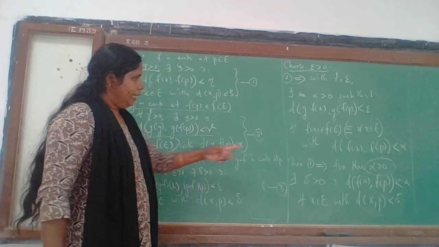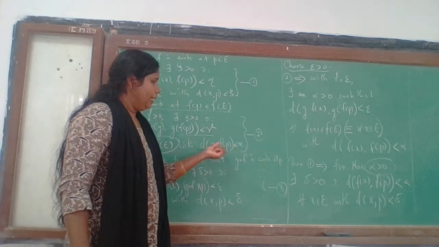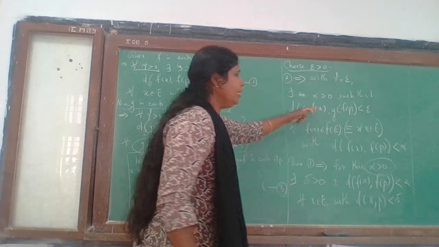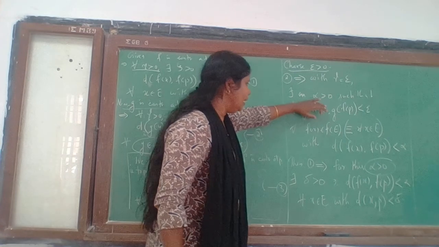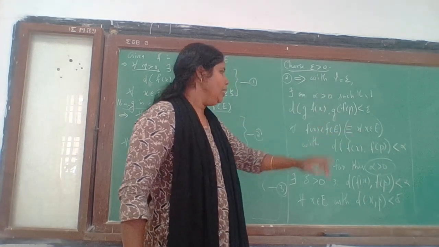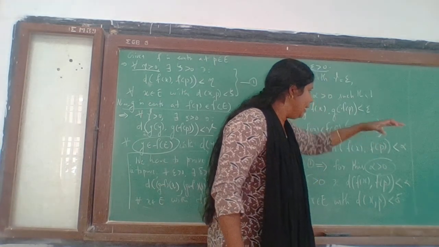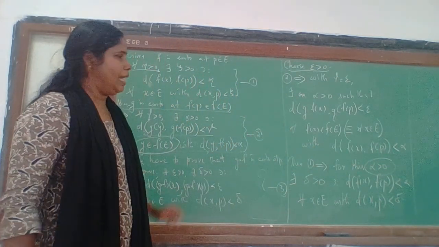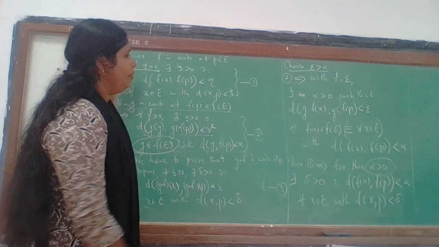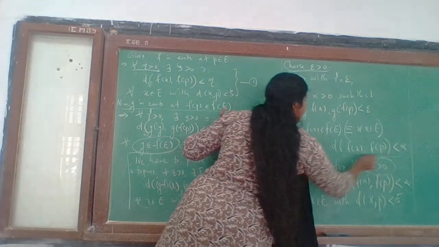Now look at it. Whenever d(f(x), f(p)) is less than alpha, this is satisfied. Now when this happens, we have to get this satisfied when d(x,p) is less than delta. So can we compare this with d(x,p) less than delta? That we obtain from the first statement. One implies with this alpha, so we have to get this one.